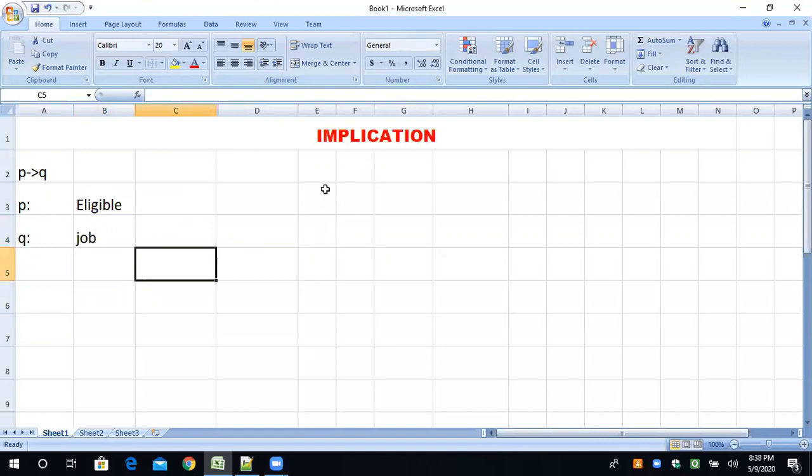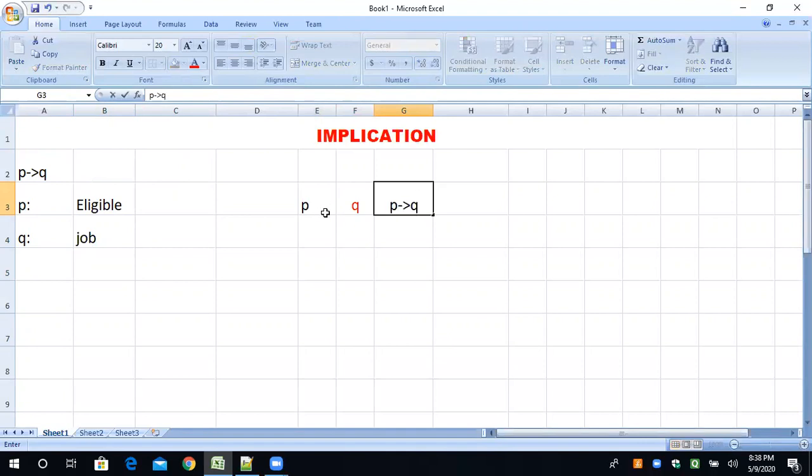I just want to draw the truth table: P, Q and P conditional Q. So what are the possible values of P and Q? I'm writing 0, 0, 1, 1, because two variables have 4 combinations, you know that. And 0, 1, 0, 1.